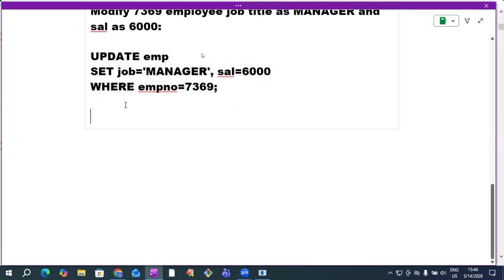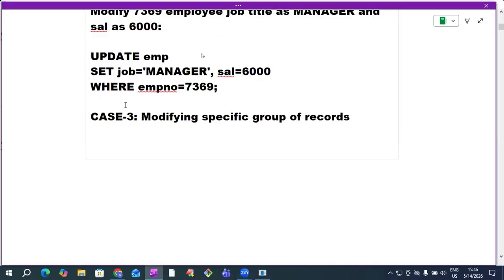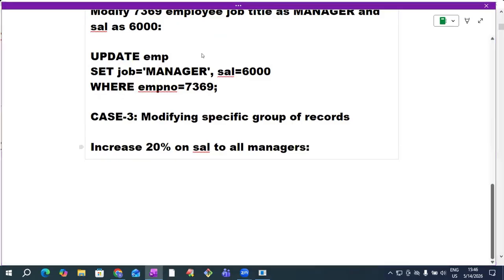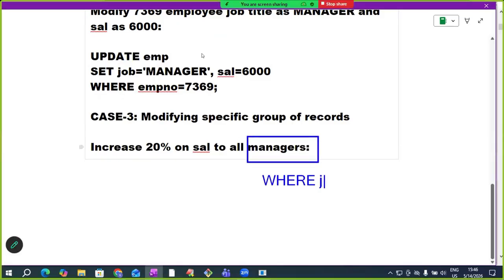Next one. Okay, modifying case 3: modifying specific group of records. Suppose the question is like this: increase 20% on salary to all managers. So these managers are a group of records. To managers we want to increase. So what we need to write, sir? Where job equals to manager.